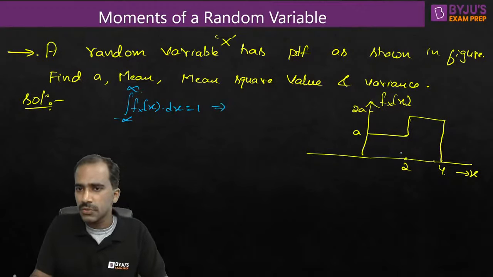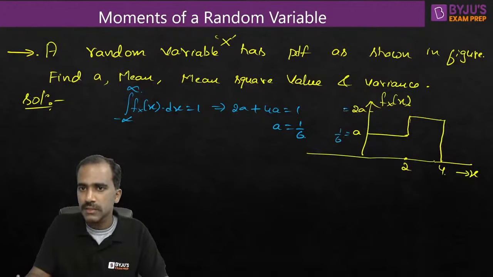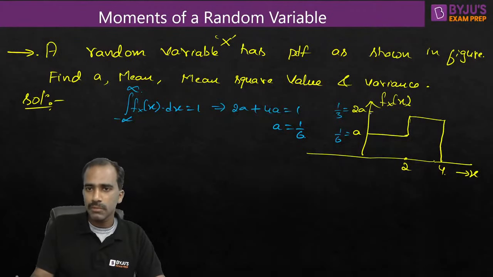So width is 2, height is A. Area of only this rectangle part is 2A plus area of this rectangle part, 2 is the width, height is 2A, so 4A, equal to 1. So 6A is equal to 1, A should be equal to 1 by 6. So this is 1 by 6 and this is 1 by 3. 2A is 1 by 3. Now we got the A value. So whatever unknown parameter is there in the PDF, we got that.